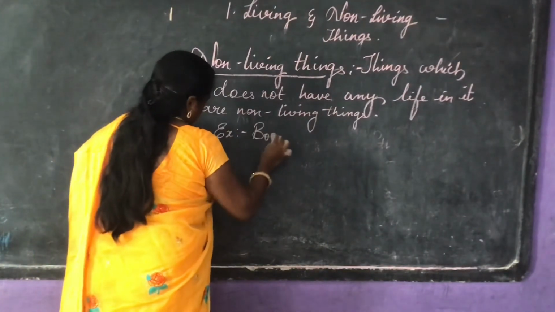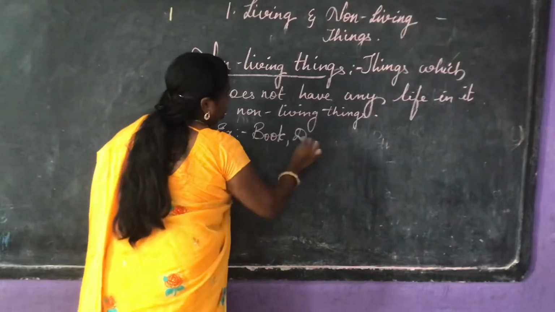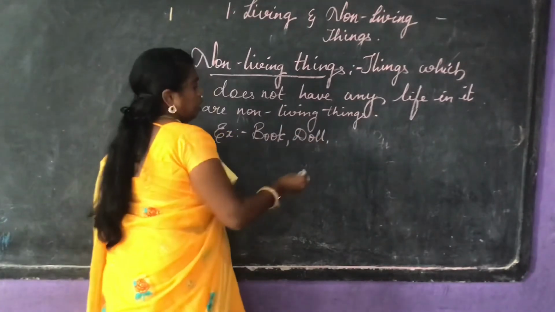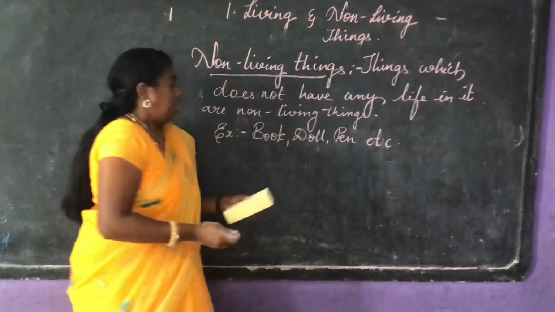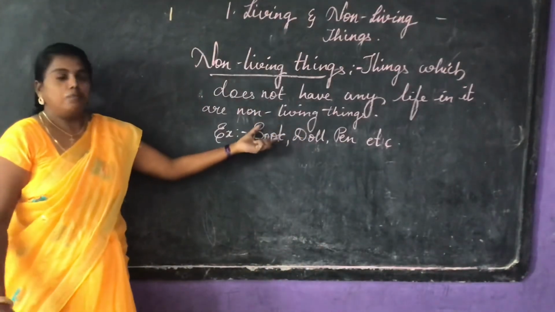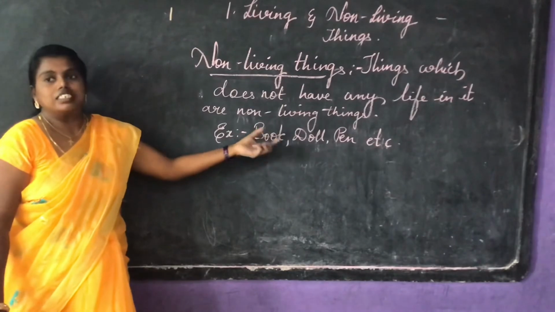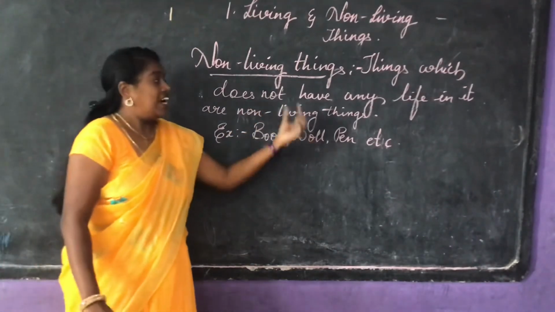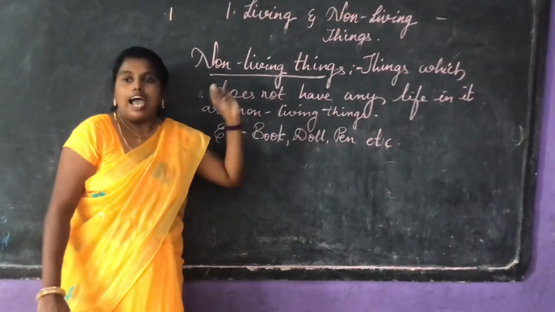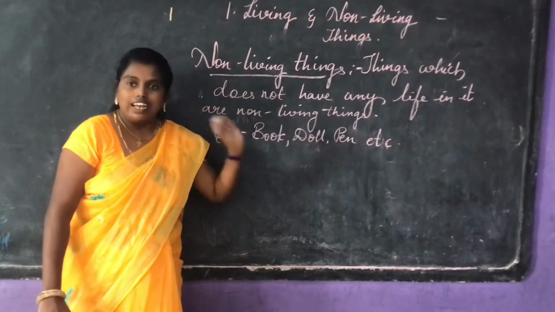book, doll, pen, etc. A book does not have any life. A book cannot move from one place to another place. A book cannot reproduce. A book cannot grow. Whereas a plant can grow, an animal can grow, human beings can grow.